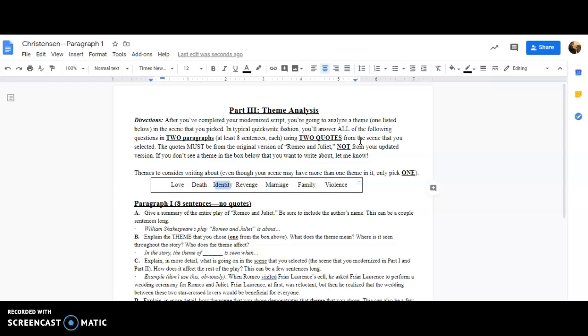For identity, this could be the balcony scene, where Juliet says, "Romeo, Romeo, wherefore art thou Romeo?" Or, "Why are you called Romeo?" It doesn't matter what you're called, it matters who you are. So that's an idea of identity. It could be revenge, marriage, family, violence is another big one. So you're just going to pick one of these themes to talk about in the scene that you've already analyzed.